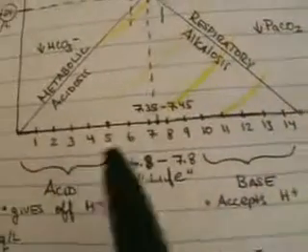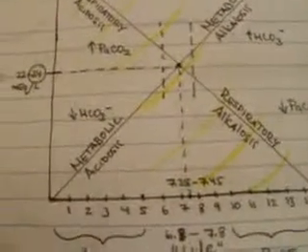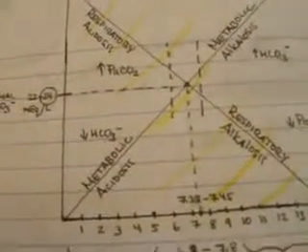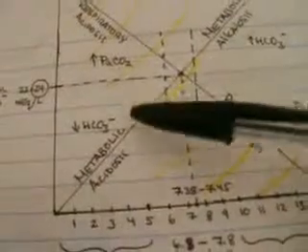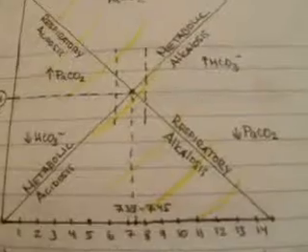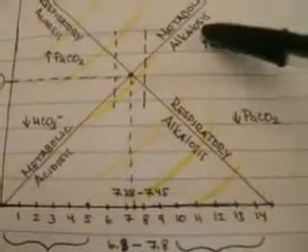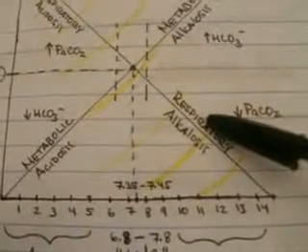So here we discuss acidosis and alkalosis. Two primary processes that can create acidosis are respiratory acidosis and metabolic acidosis. Likewise, two primary processes that can create alkalosis are metabolic alkalosis and respiratory alkalosis.